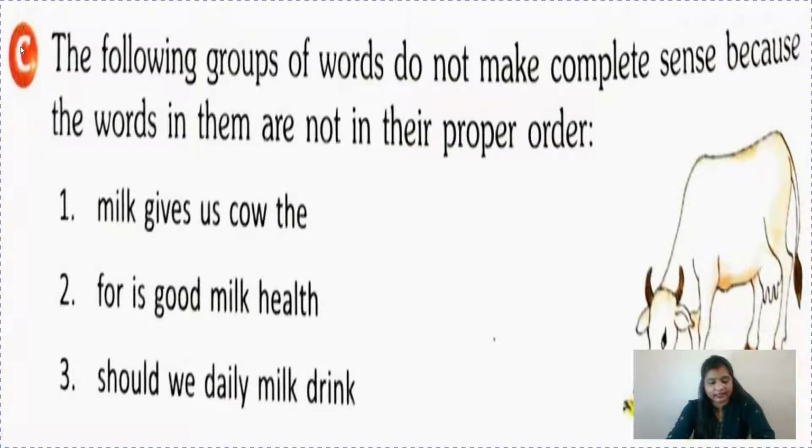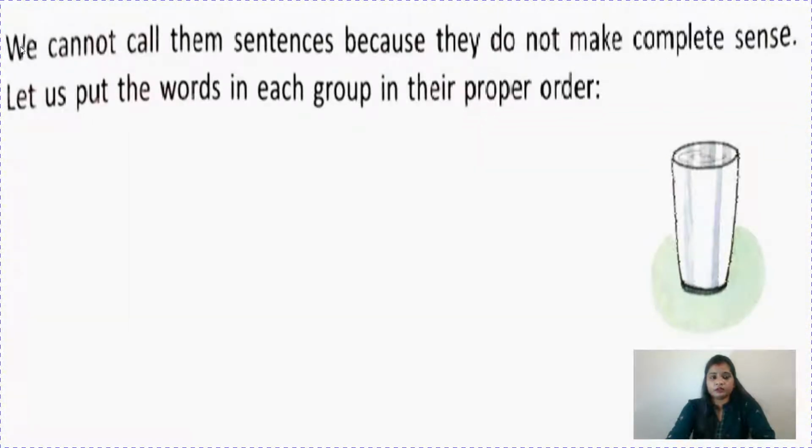"Should we daily milk drink?" So again we get some idea that we are talking about milk, drinking habit and all. So these three groups of words are not arranged in their proper order, children, so they are not making any sense. We are not getting what a person wants to say. We cannot call them sentences because they do not make complete sense.